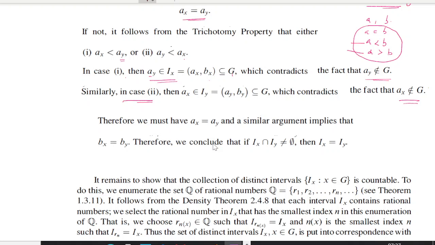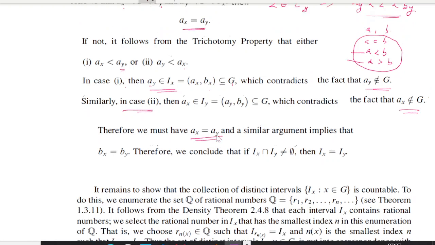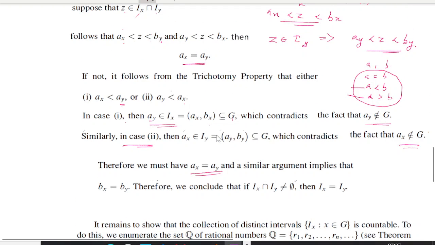Right? Therefore we must have ax equal to ay. Can you follow? Here we have assumed that if we are getting such a condition, that is, if z belongs to Ix intersection Iy, then ax and ay should be equal. If not, we can go for the law of trichotomy and we will arrive at some contradictions. Now what do we want to prove next?